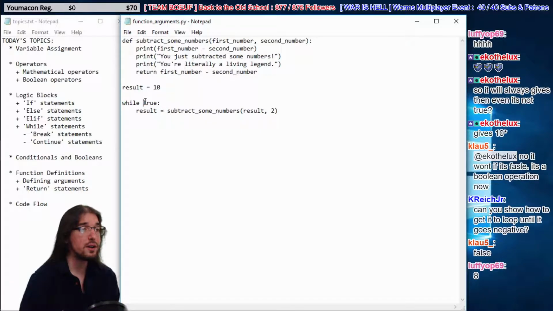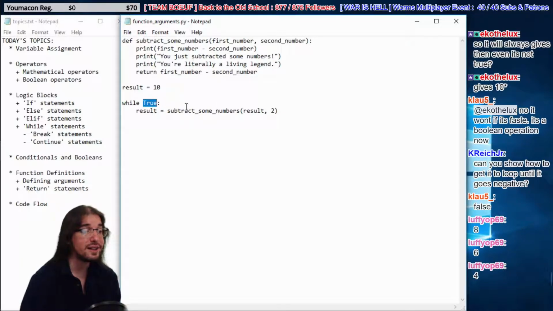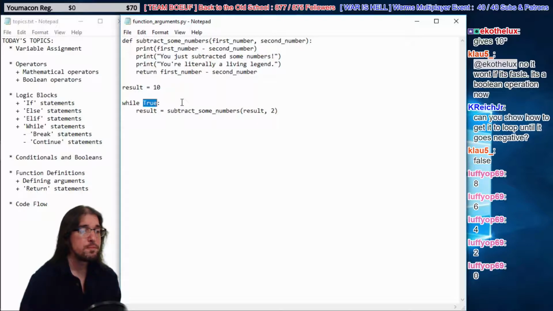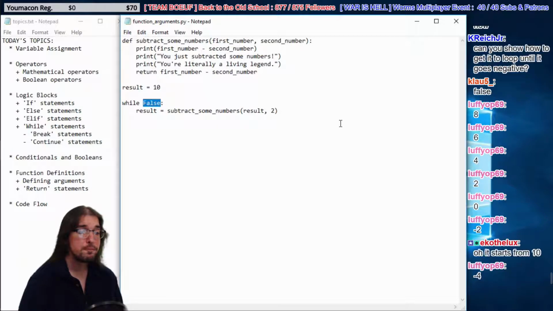So if the second part is true, then it'll run repeatedly. Yeah, Luffy knows what's going to happen. We're going to actually call this false, first of all. So it says, if the second part is true, then run this. But it's false, so it's not going to run, right? Let's see what happens.